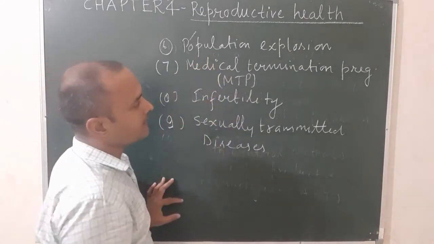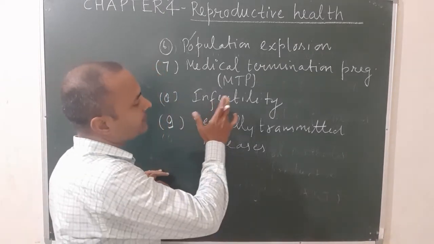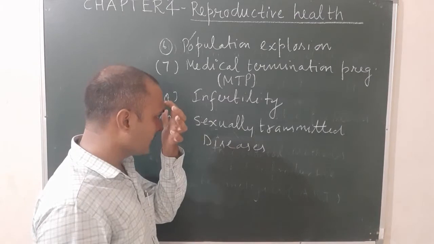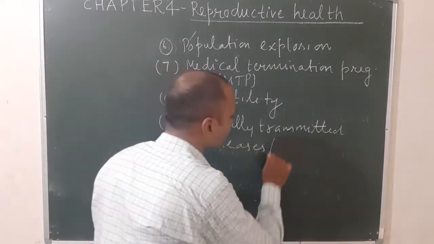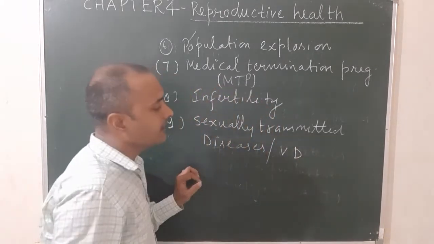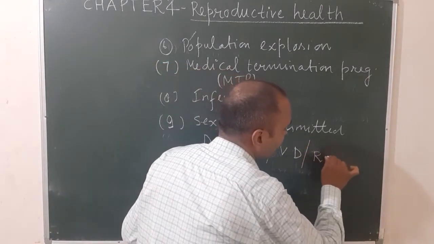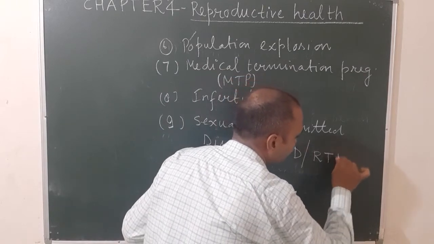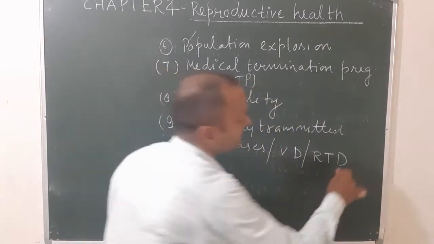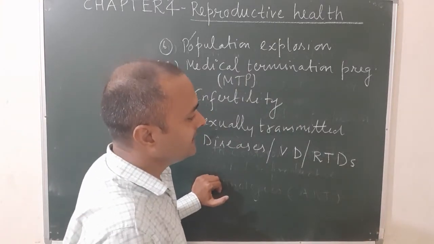Seventh, medical termination of pregnancy. Eighth, infertility, and last one, sexually transmitted diseases, which is also known as VD, venereal diseases, also known as RTDs, that means reproductive tract diseases.